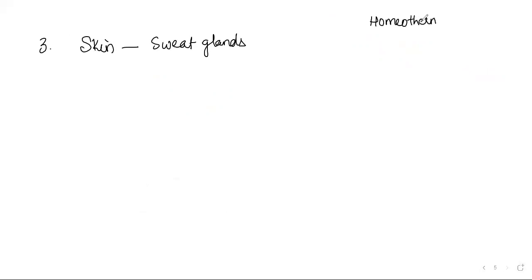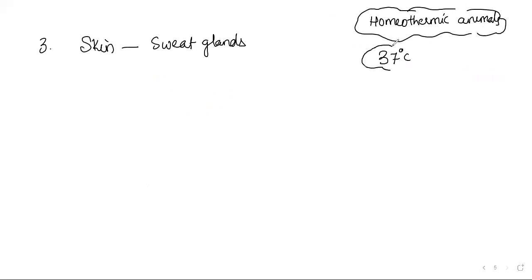Why do we sweat? To know this, we need to know that we are homeothermic animals. Means here, we maintain our body temperature constant always, 37 degrees centigrade. How, sir? Outside, if the temperature is 45, what is our body temperature? 37 only. It is not going to be increased. How does it happen? We sweat to cool our body temperature.